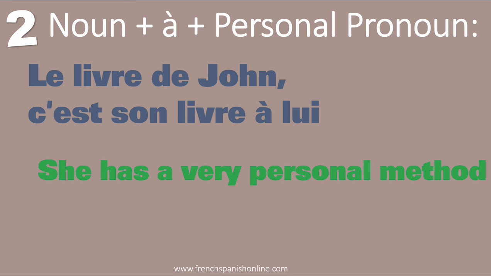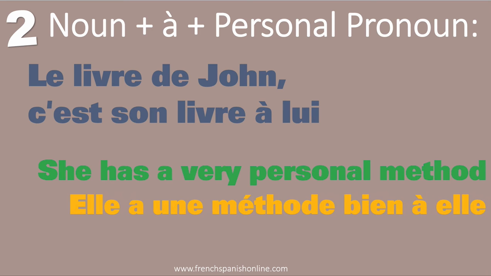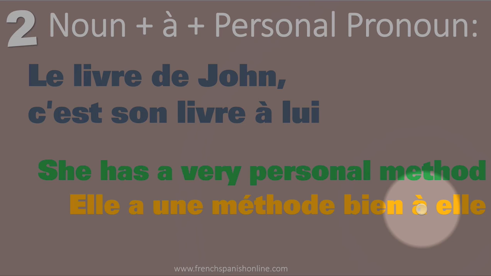More examples. She has a very personal method. Well, here, it's difficult to see where is the belonging, but in French, yes, because it's a different expression, and we say, elle a une méthode bien à elle. So, bien à elle means in French, very personal. And as you can see, we have the word à, because the meaning is this method belongs to her.